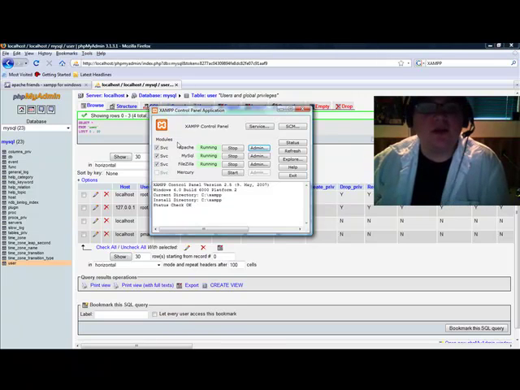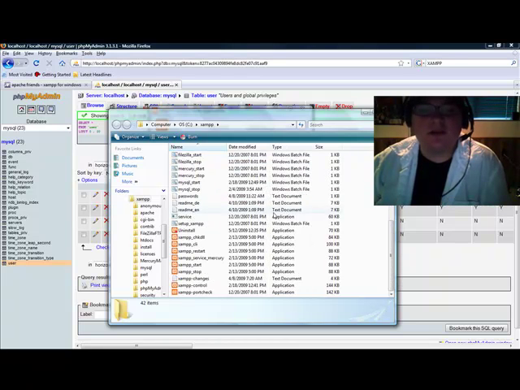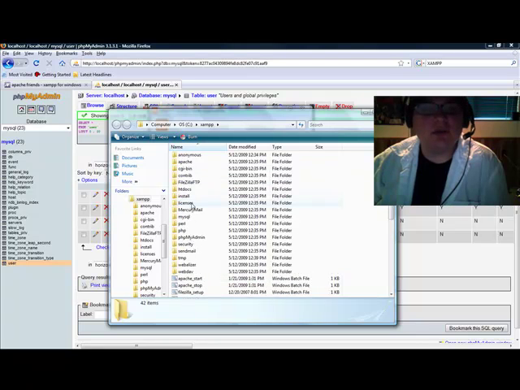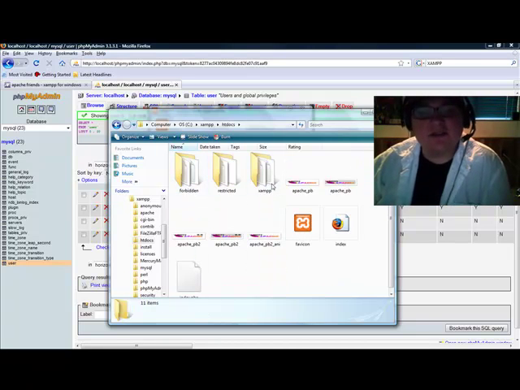So when we go back to the control panel, we're going to go to Explore. It'll take you to your XAMPP directory. You can do lots of things here. You've got your uninstall, you've got your directories here. What I'm basically looking for here is the htdocs. This is where you go to edit all your files. Anything that's going to be displayed through your localhost will be here.